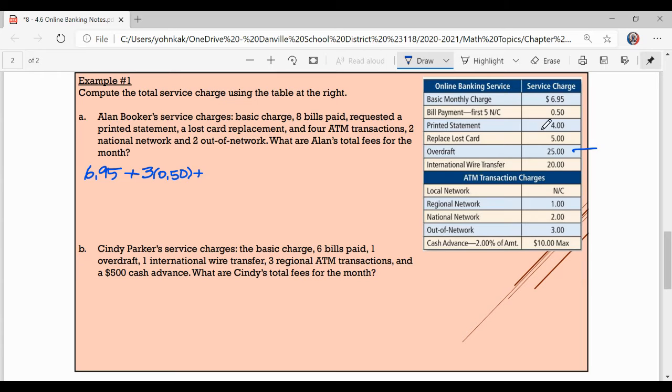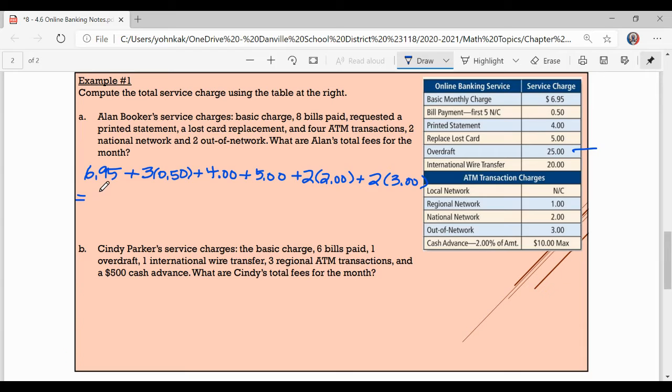Then he requested a printed statement, which was $4. A lost card replacement, which was $5. 4 ATM transactions. 2 were national, so that's $2 a piece, so 2 times $2, and 2 out of network, so that's $3 a piece, so 2 times $3.